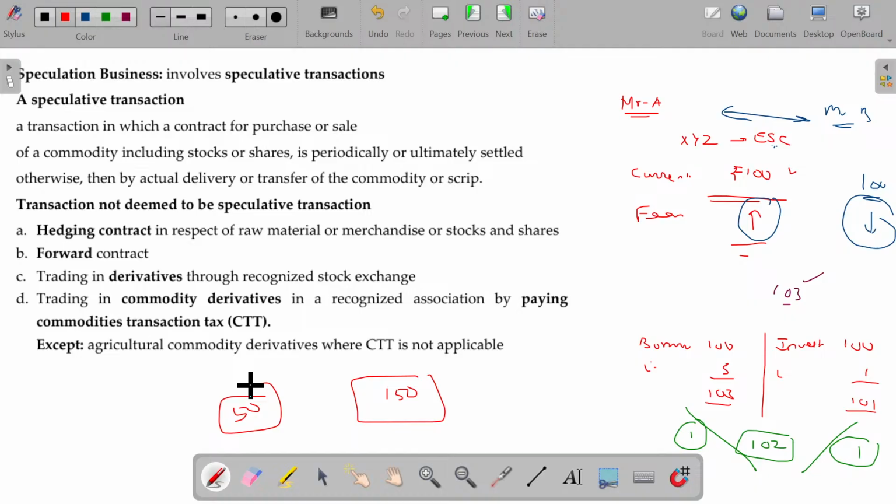So if the agreement is between these two parties and there is a trouble of execution on the maturity date, then this is called a forward contract. If there is a mediator, then it's called a future.